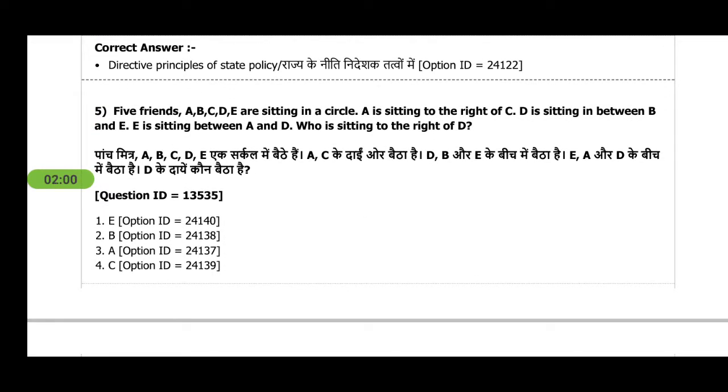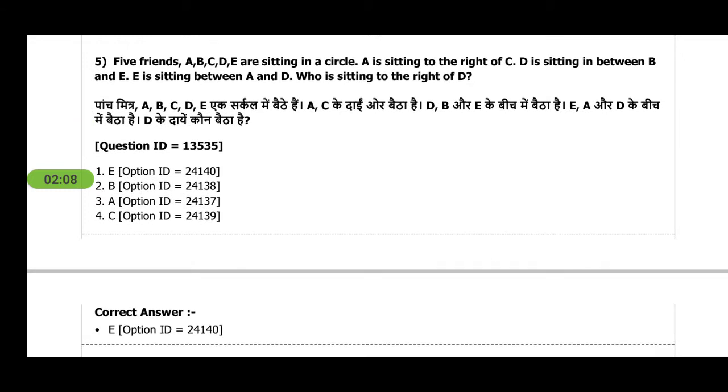Next is five friends A, B, C, D, E are sitting in a circle. A is sitting to the right of C, D is sitting between B, and E is sitting between A and D. Who is sitting to the right of D? It's also a reasoning question based on sitting arrangements. It's easy to do.